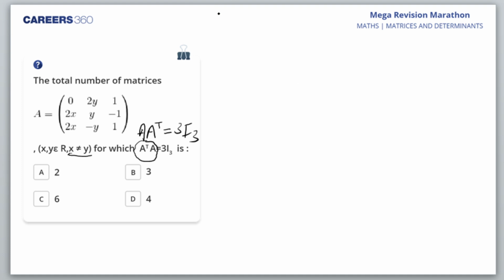So have a look here. A into A transpose. So A is 0, 2x, 2y, y minus y, 1 minus 1, 1. Okay, A is your answer, Dilip. No problem, your answer would be considered as A. And I write the transpose of it.